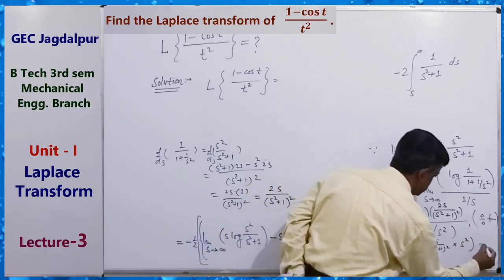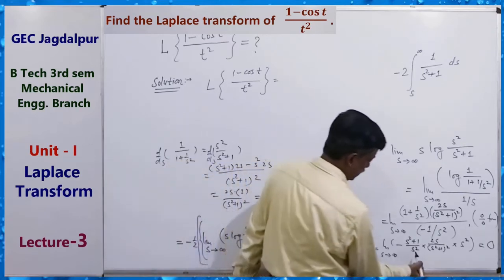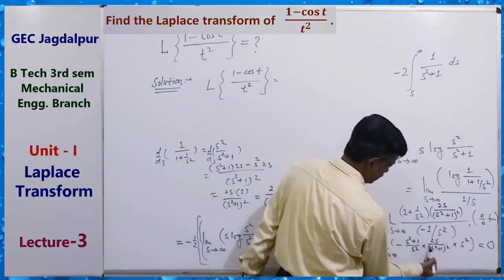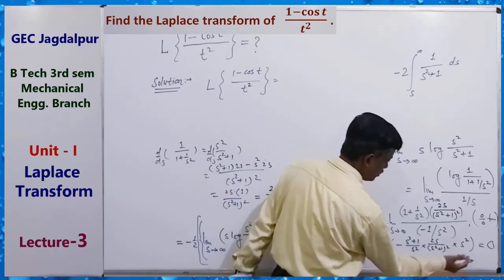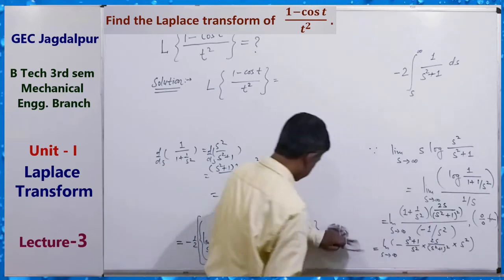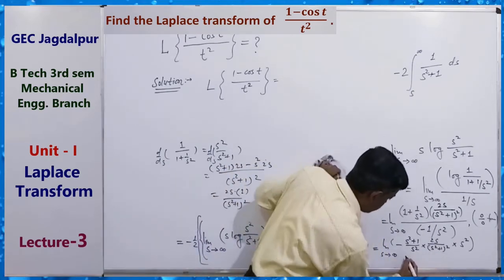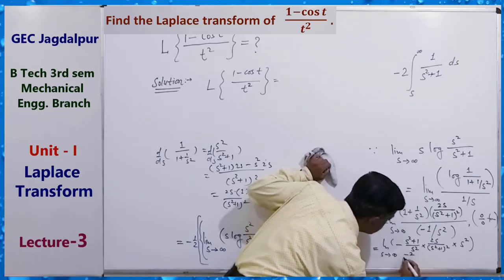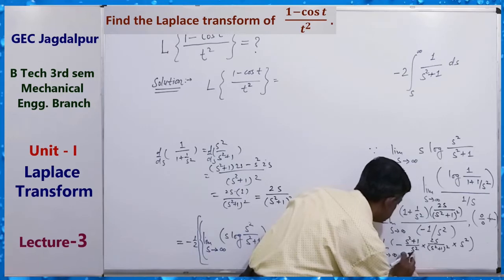This is equals to 0. You can see here s square cancels, the s square plus 1 value cancels.